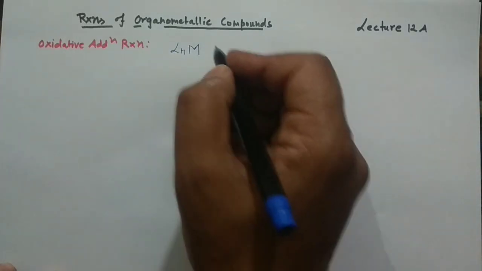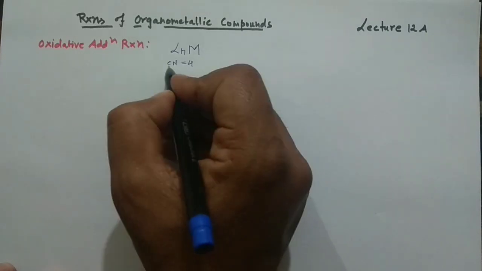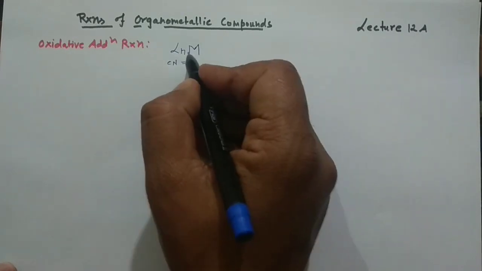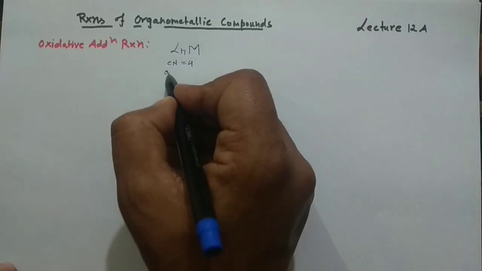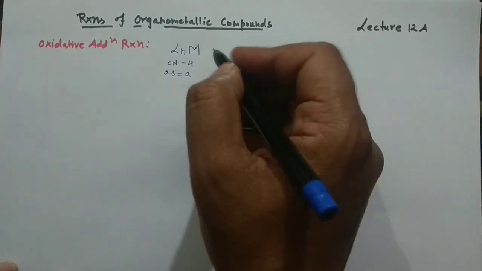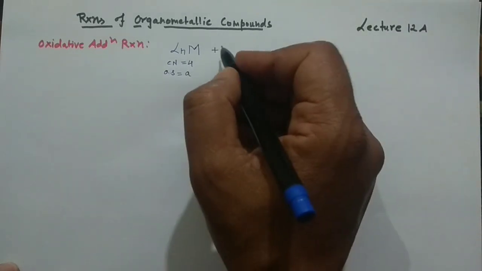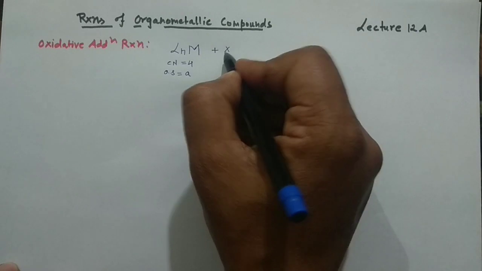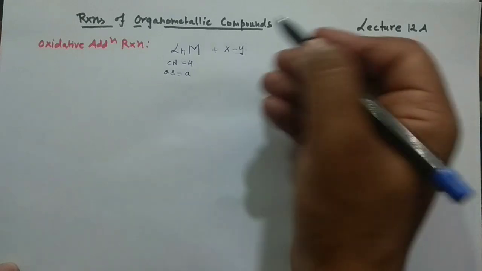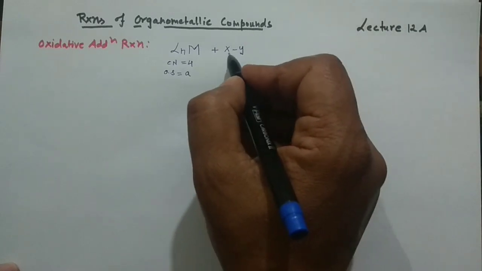For the time being I am restricting my study up to coordination number 4. So CN stands for coordination number, say 4 in that case. And the oxidation state of this metal, for example, you can take it as A, because I am generalizing the reaction, that's why I am giving you such notations. And say you have this particular molecule XY, which is the attacking reagent. In certain cases this could be the attacking reagent. So this is the XY molecule.